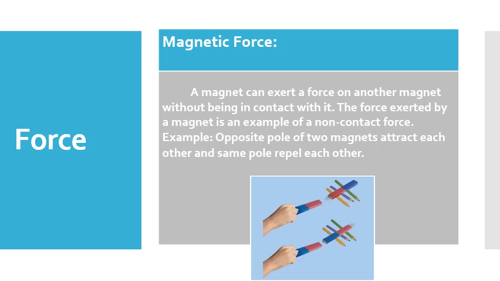When they attract or repel, they don't come into contact. So magnetic force is applied without any contact, and we consider it a non-contact force.